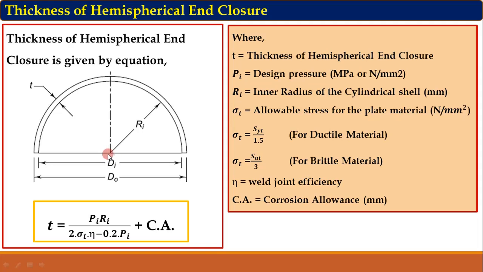This enclosure has the shape of a hemisphere. So its depth is more from this reference line. Along this line we have to join the cylinder to this enclosure by a welding process, and from this reference line the depth is more for the hemispherical enclosure.